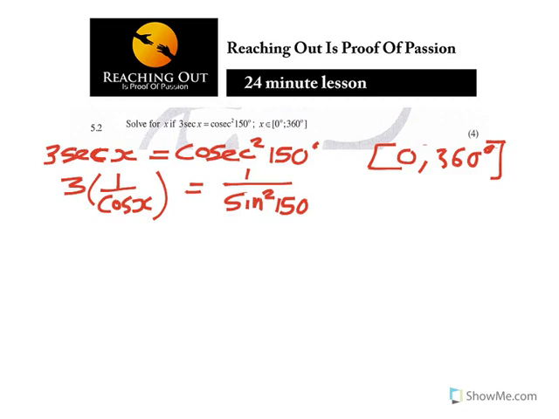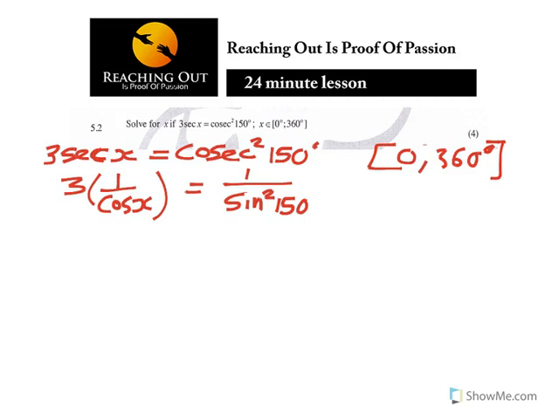In this case, what you'll have is 3 over cos x is equal to... Actually, if I can make it much quicker, this is 3 over cos x, you can see. So I can cross multiply.